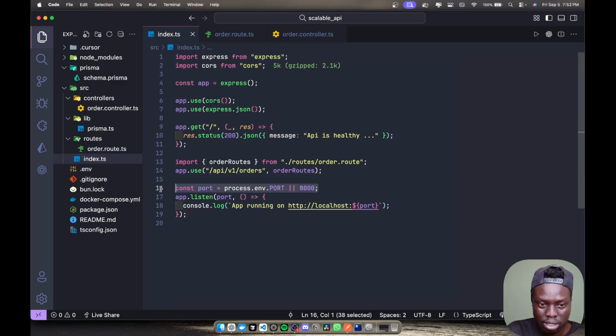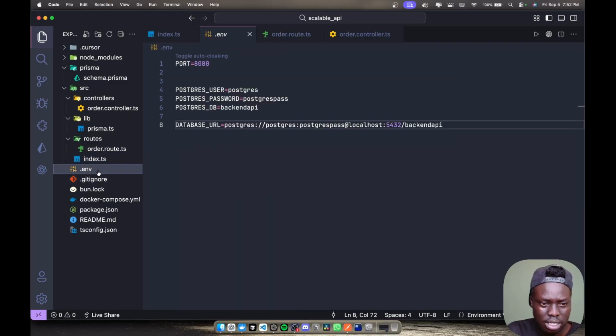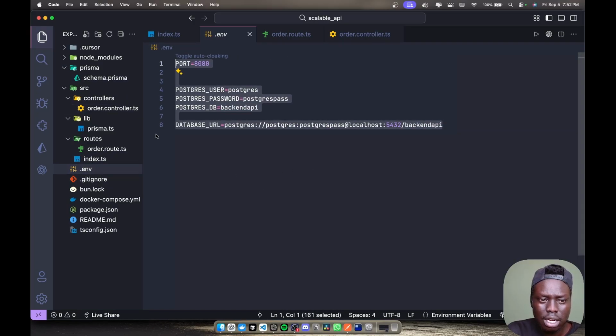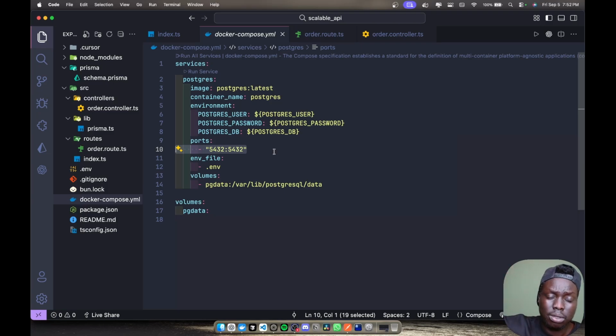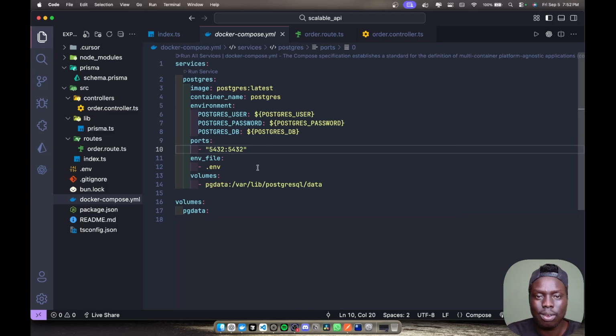And then this is just for the port. Obviously you can set it inside the .env, and I'm going to explain this. This is just a port for our application, and then this is just environment variables for PostgreSQL using our Docker compose. So we're using this Postgres user as the name, and then this password is just the most important one, and also this is the database name, and then this is just to map the port on the PostgreSQL, the one we have inside to the one that's local on our device.